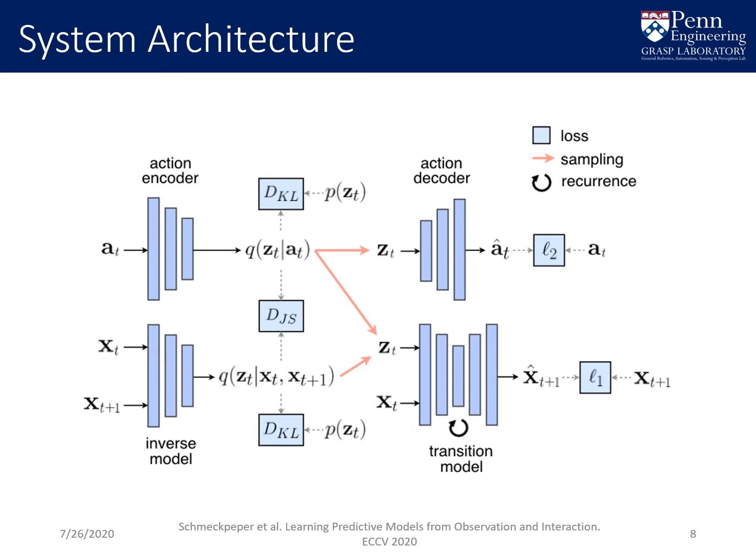We instantiate the graphical model with the shown architecture. To optimize the evidence lower bound, we predict the latent action zt from the state xt and the state at the next time step xt+1 using the inverse model. When the true actions are available, we additionally predict the latent action from the true action at using the action encoder and encourage the predictions from the action encoder and the inverse model to be similar with the Jensen-Shannon divergence loss.